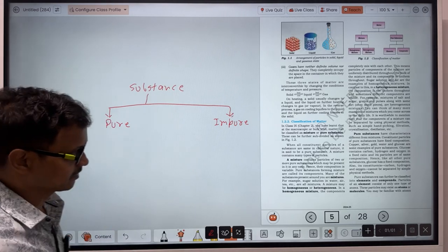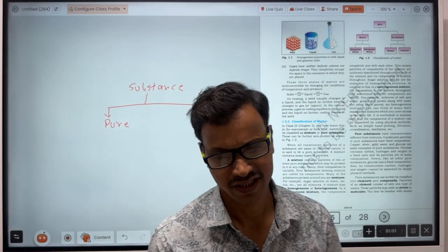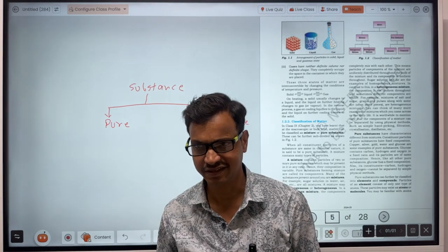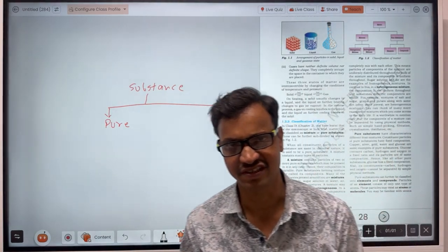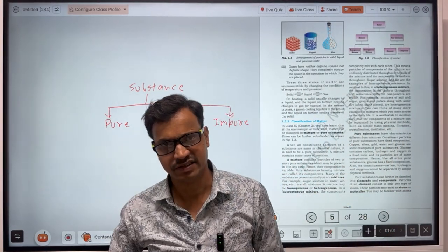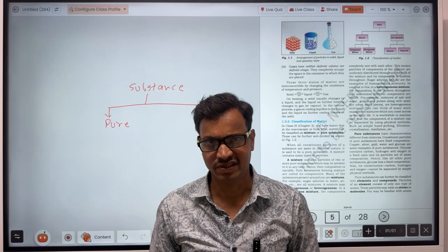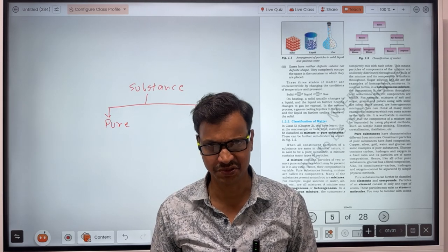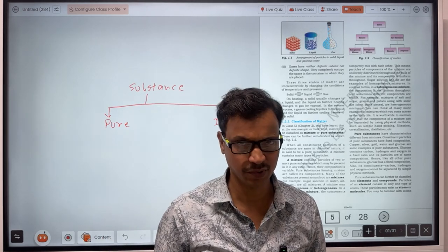Pure substance means that it is made up of only that particle, like pure water. If the question asks about pure oxygen, it means in that container there is no other particle except the oxygen molecule. So that will be a pure substance.